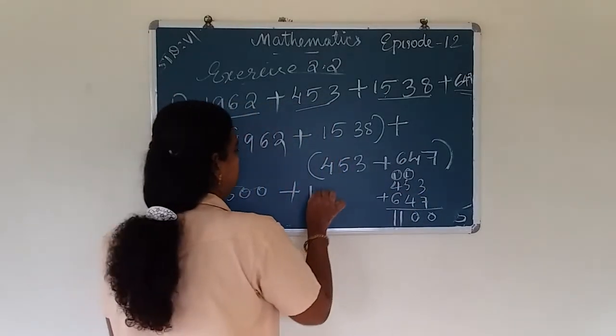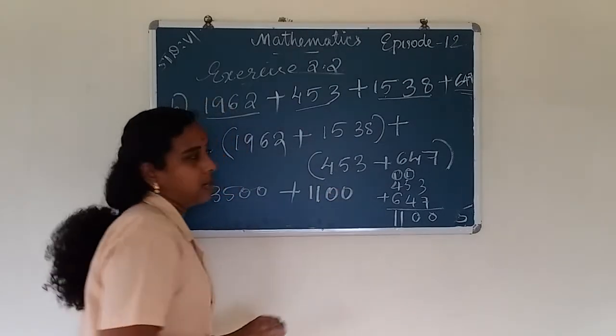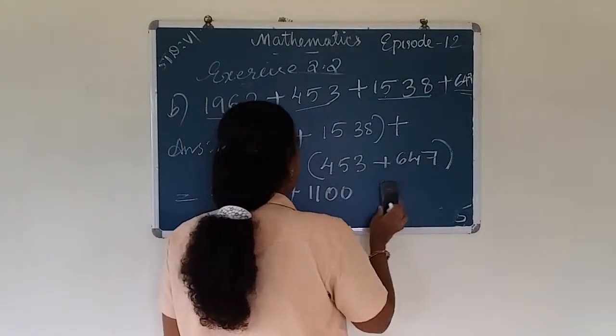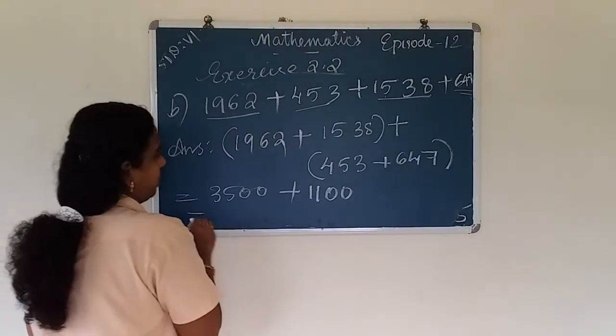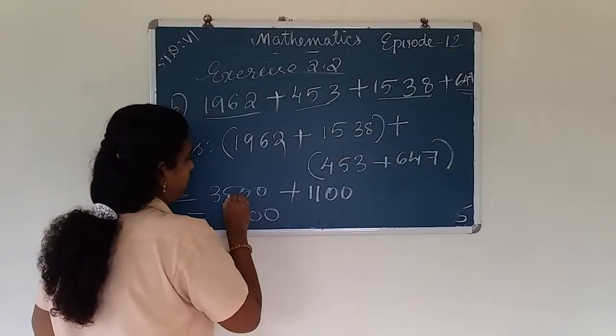So the answer is 1100. Then we add these two numbers.